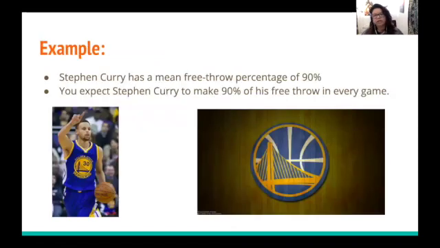So let's take an example. Stephen Curry has a mean free throw percentage of 90%. This means that you expect Stephen Curry to make 90% of his free throws in every game, right? So the mean is what you expect to happen every single time.